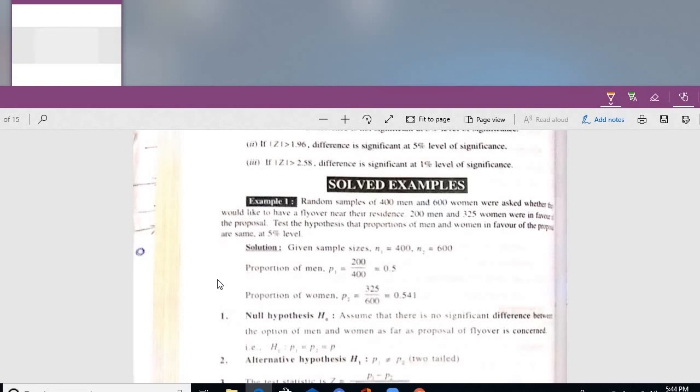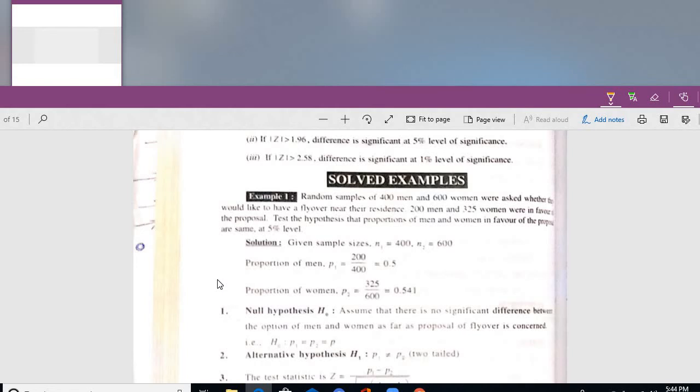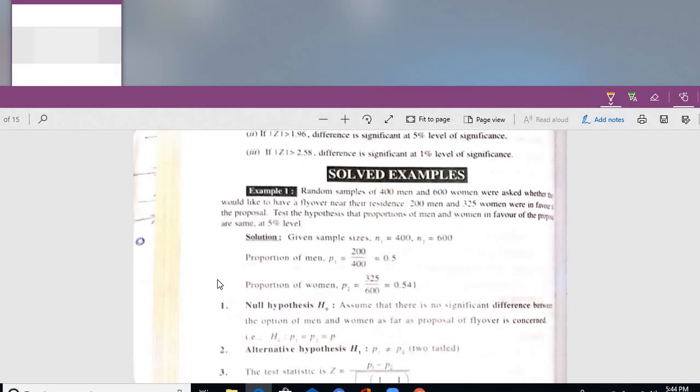Random samples of 400 men and 600 women were asked whether they would like to have a flyover near their residence. This is an important problem. 200 men and 325 women were in favor of the proposal. Test the hypothesis that the proportions of men and women in favor of the proposal are the same at 5% level.